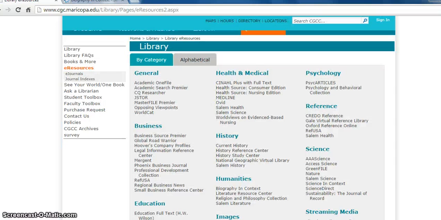Okay, those of you who are not doing the biography focus, you're actually going to research something about the art of cartoons. And you're going to go to a different source. It's still there under the eResources, but instead of going to the section Humanities to find biography and context, you're going to go to the section Reference and go to Gale Virtual Reference. So this is the one you guys want. You're going to click on that, those of you who are researching the art of cartoons.